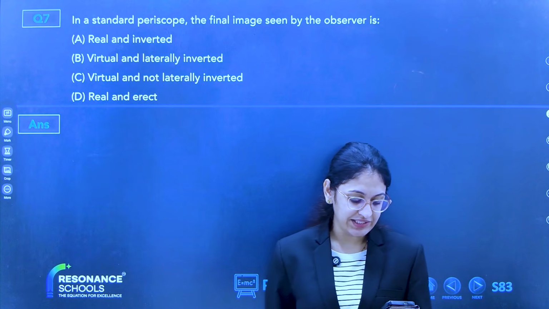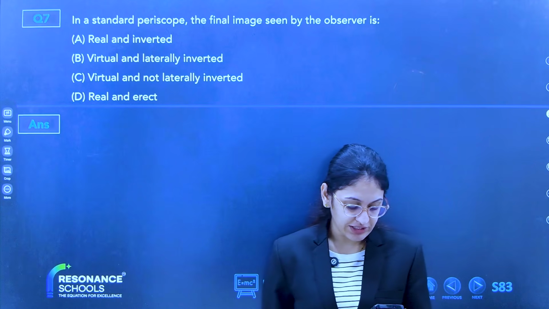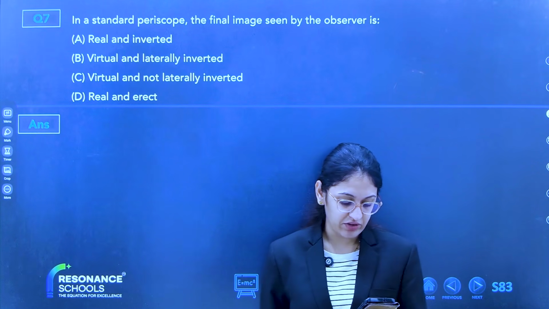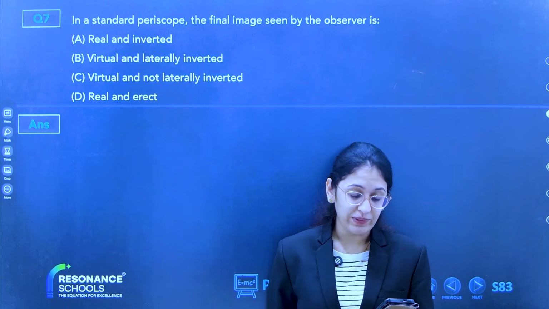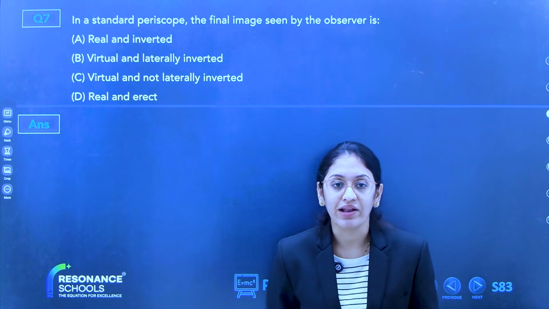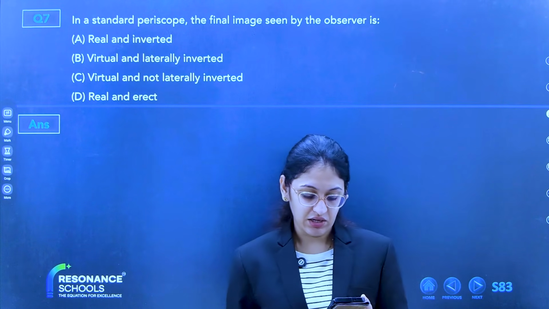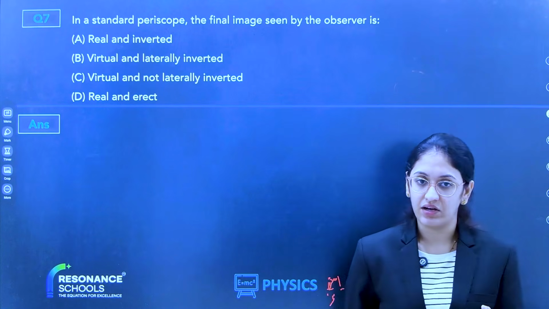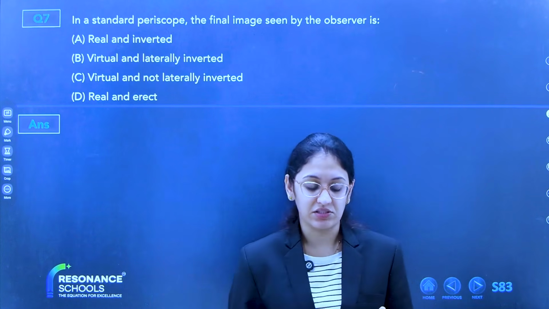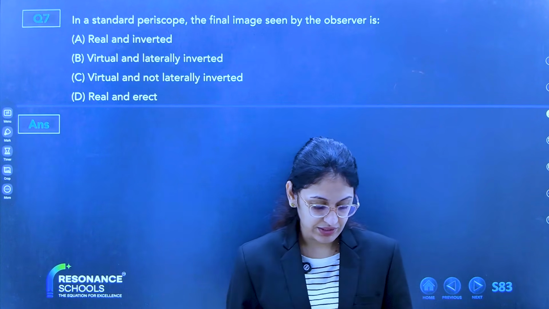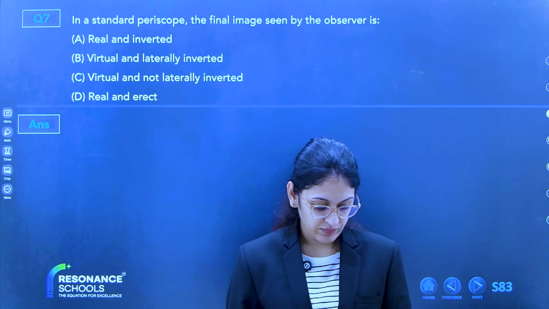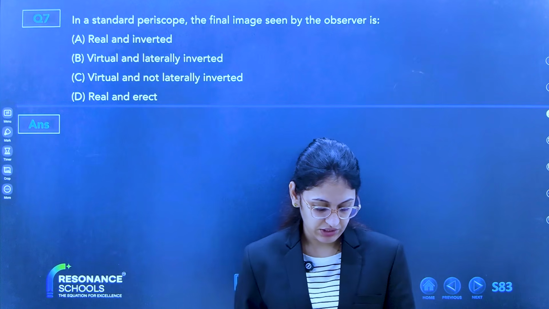Reason. A, B, C, D, I don't want that. I want the reason. Because images through mirrors are virtual and laterally inverted. See, from one mirror it is virtual and laterally inverted. But there are two mirrors, where there are two inversions. Because they are erect, that's why they are virtual and laterally inverted.